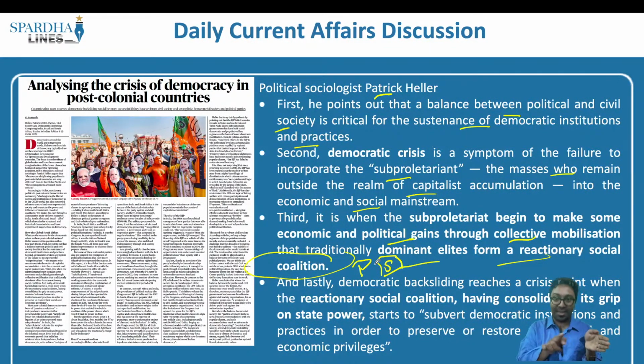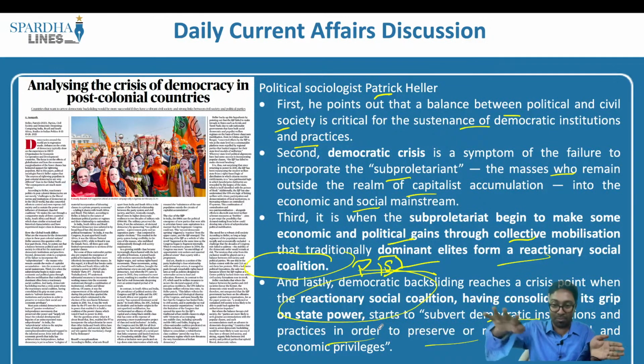And lastly, democratic backsliding reaches a crisis point when this reactionary social coalition, having consolidated its state power, starts to subvert democratic institutions and practices in order to preserve or restore their social and economic privileges. So this mobilized crowd, when they start questioning these political elites who might have formed the political party, they start making use of the stationery and their authorities and ultimately stamp out this mobilization.